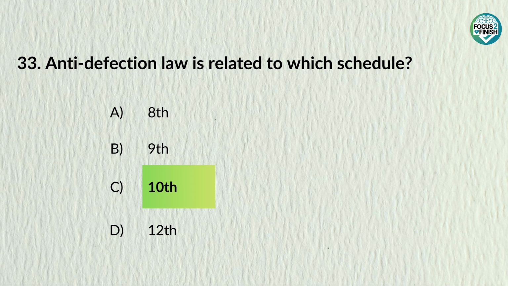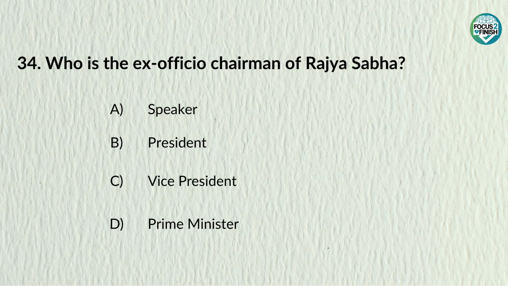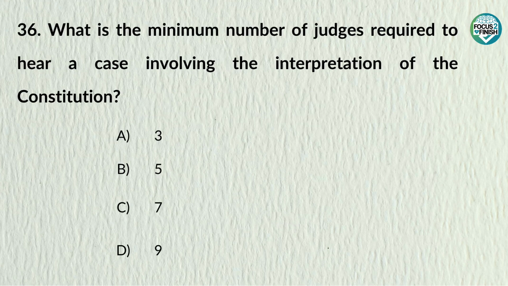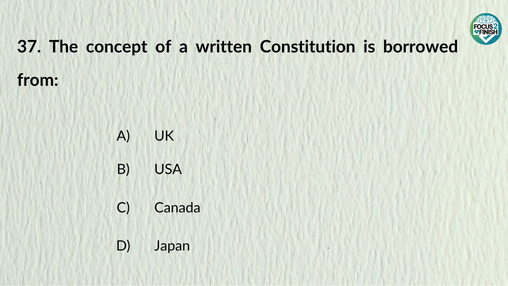Answer: 10th schedule. Who is the ex officio chairman of Rajya Sabha? Answer: Vice President. Which of the following is not a fundamental right? Answer: Right to property. What is the minimum number of judges required to hear a case involving the interpretation of the Constitution? Answer: 5. The concept of a written constitution is borrowed from.